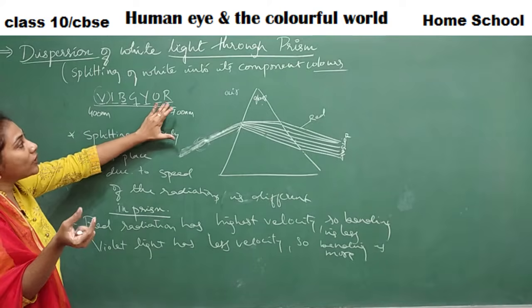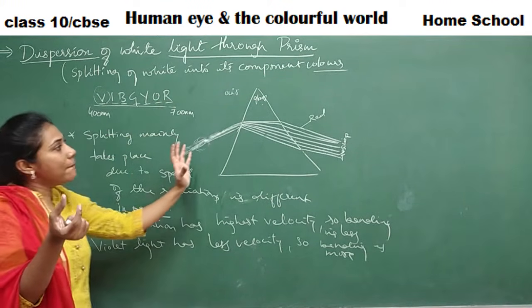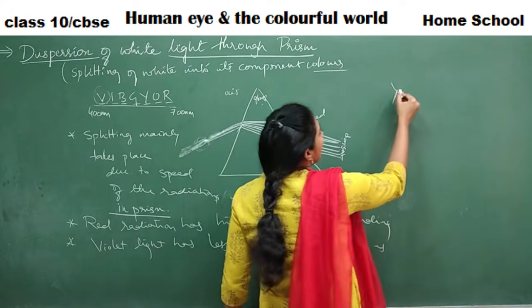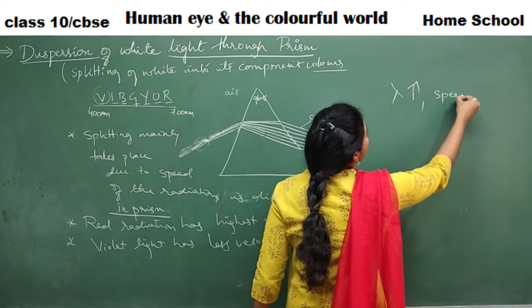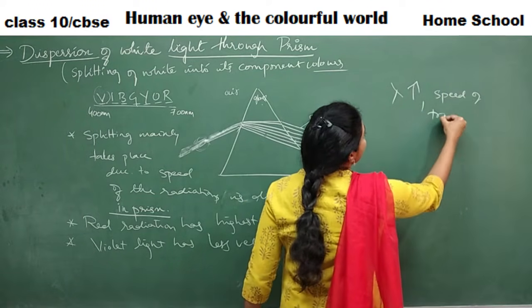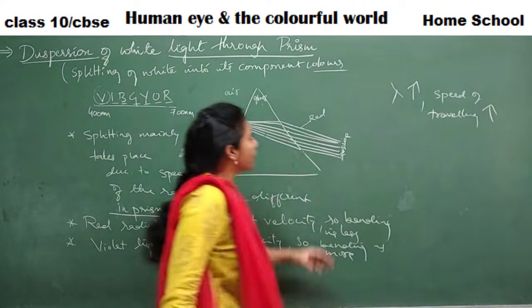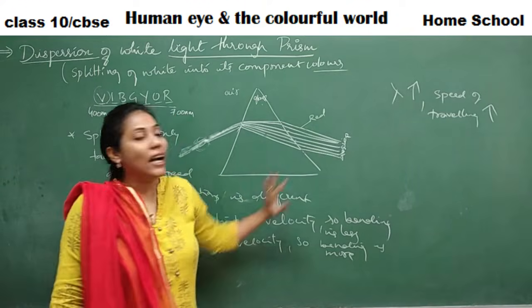If the wavelength is more, it can travel much faster in a prism. What I meant to tell you is, if lambda increases, speed of traveling also increases.